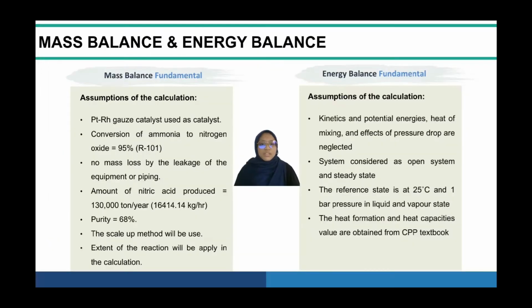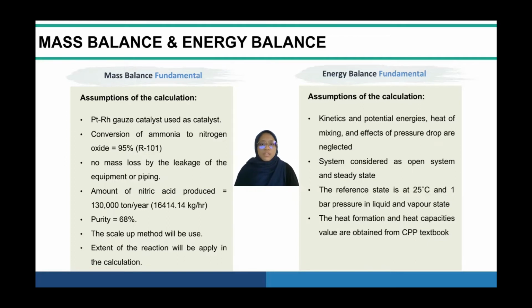In the mass balance, the purity that we aim for our production is 68%, and a platinum rhodium catalyst will be incorporated into the production. Our target production will be 130,000 tonnes per year.